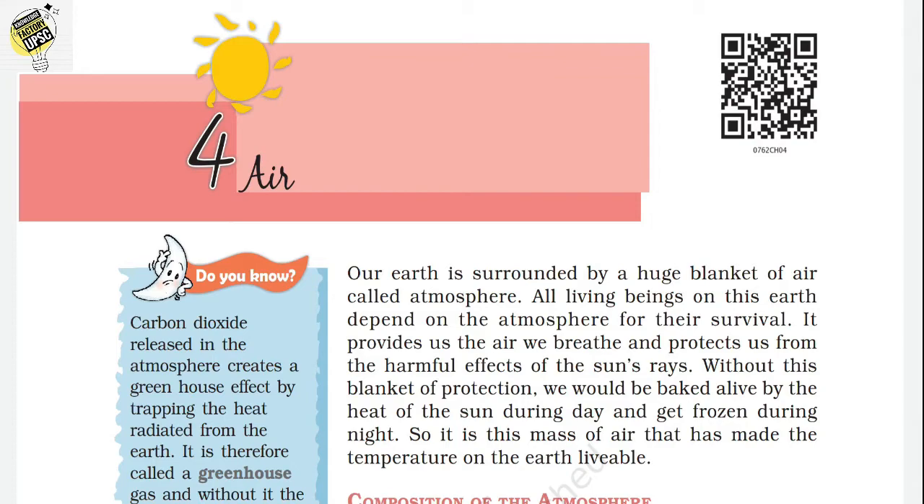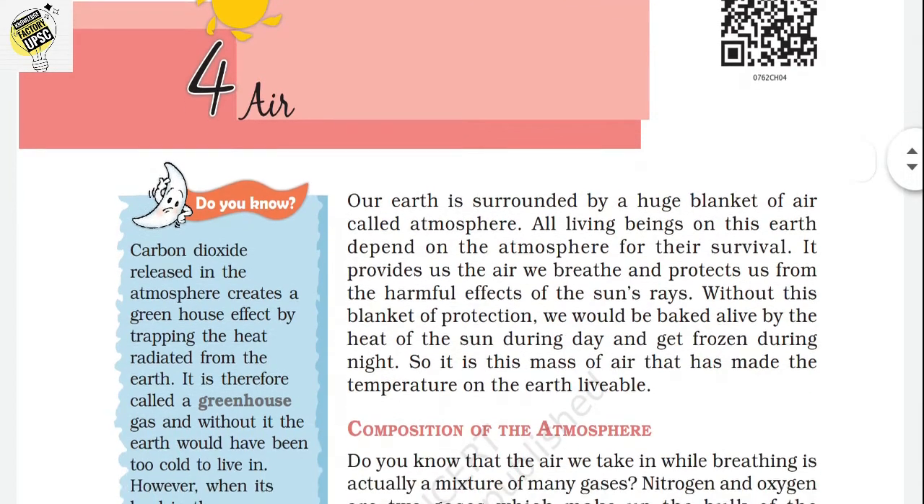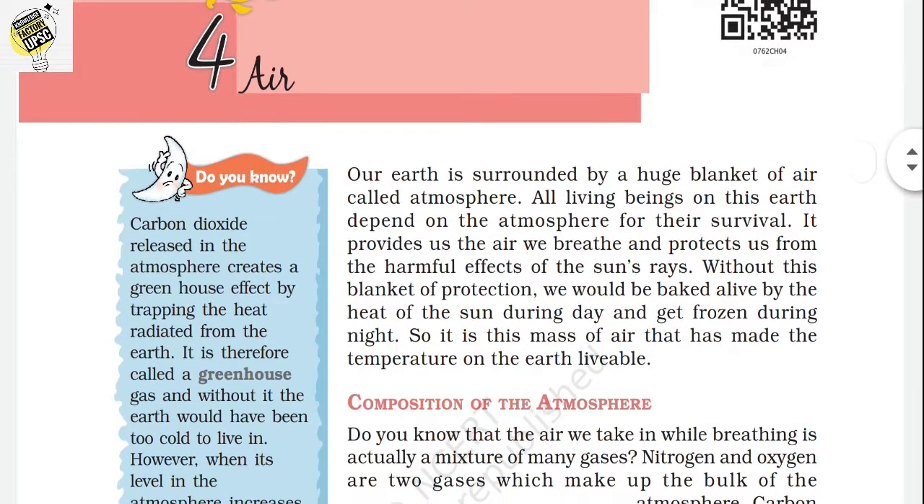So here we can find the main features or main concepts or the main importance of the atmosphere itself. Our earth is surrounded by the atmosphere that acts as a blanket which protects us from the scorching heat of the sun as well as the high cold in the night time. So the mass of air, that means the atmosphere, makes our earth temperature very beautiful and makes our earth livable.